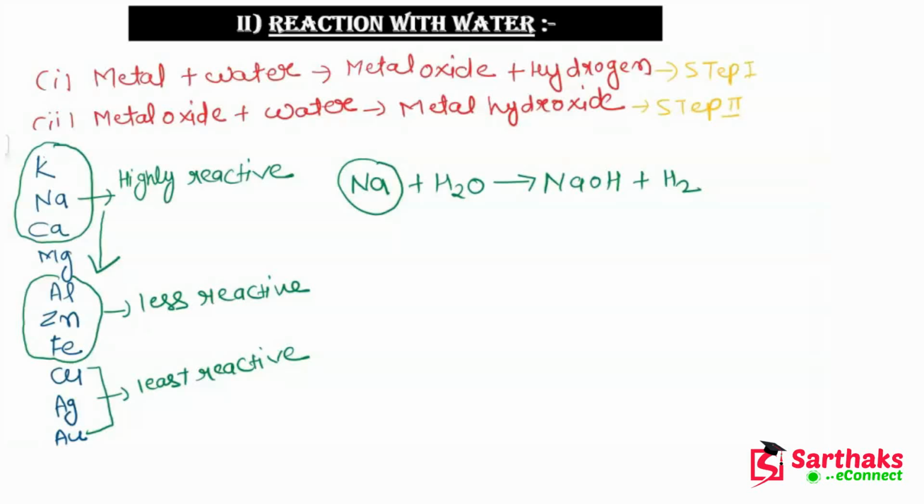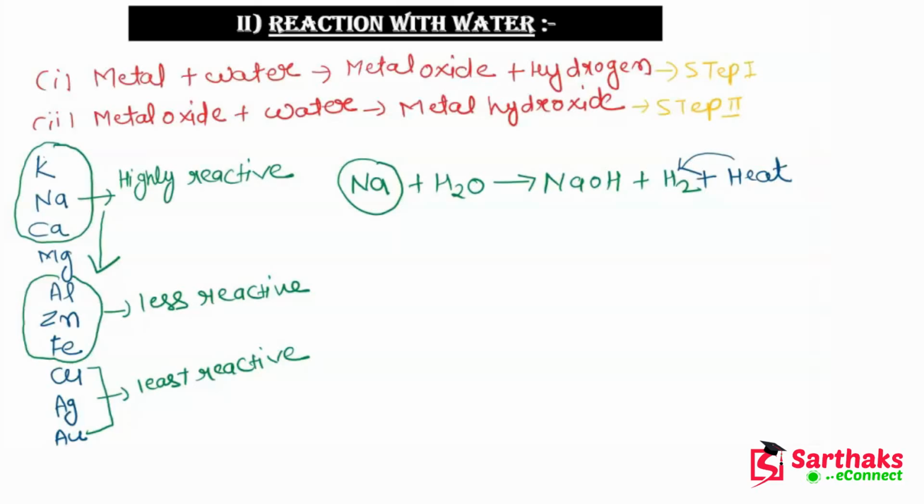Now you have to be very careful that with this hydrogen gas, heat will also be generated, and this amount of heat is very high, so high that because of this heat the hydrogen will catch fire and the surface of the water will start burning.